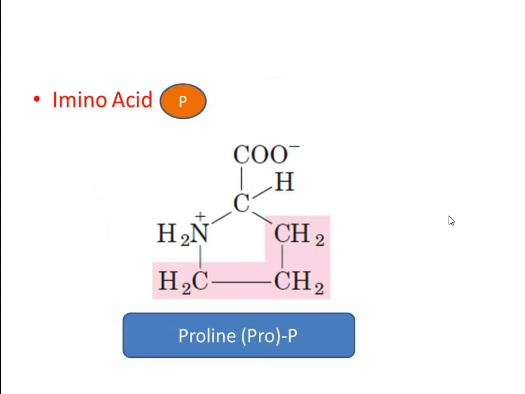And the last but not least amino acid is proline. In this structure, instead of a primary amino group, a secondary amino group is present, and that's why this amino acid is called a secondary amino acid or imino acid. So proline can be represented by the 3-letter abbreviation PRO and the 1-letter abbreviation P.